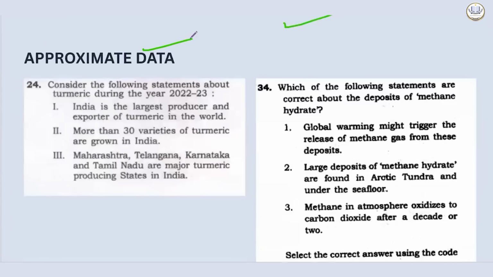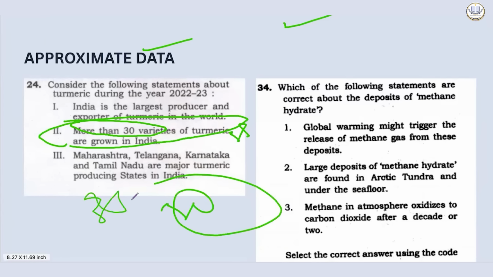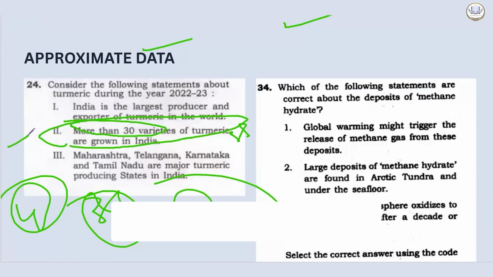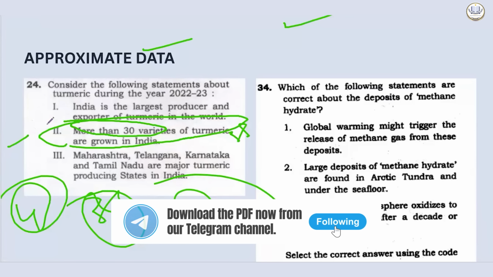Approximate data. Consider the following statements about turmeric during the year 2022-23. India is the largest producer and exporter of turmeric in the world. More than 30 varieties of turmeric are grown in India. Now, they are not telling you 35 varieties, 36, 38, or 40. They are telling you more than 30 varieties. Such statements will rationally have a very, very high chance of being correct.